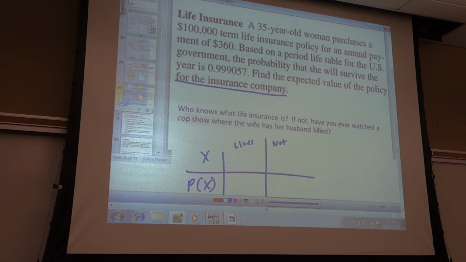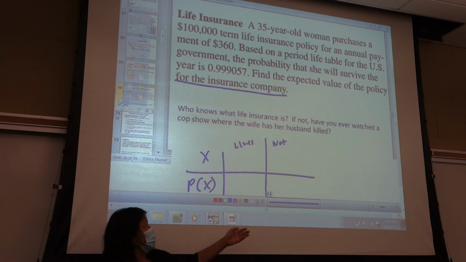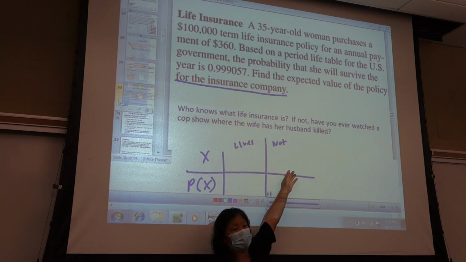Okay, but let's put the lives or not lives in terms of outcomes for the insurance company. What happens if she lives? How much do I pay out? If she lives, I'm not giving, how much do I pay out? 0. If she doesn't live, how much do I pay out?